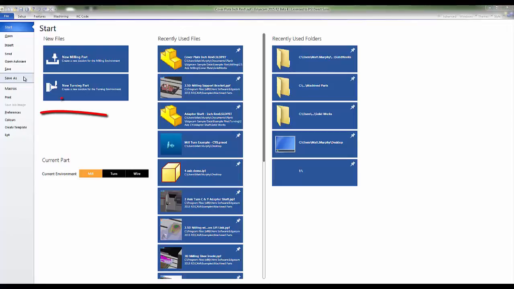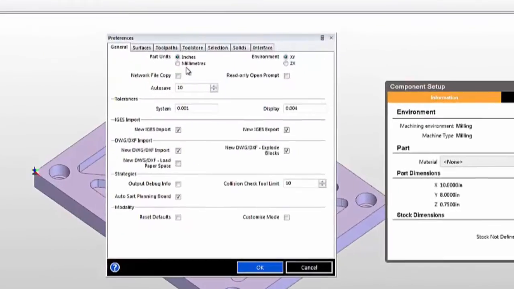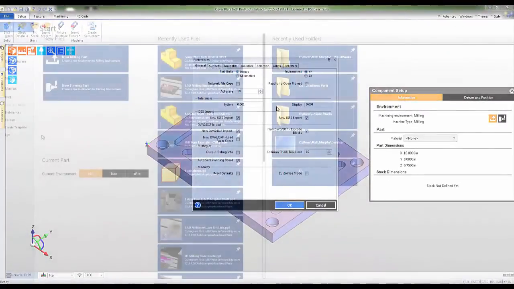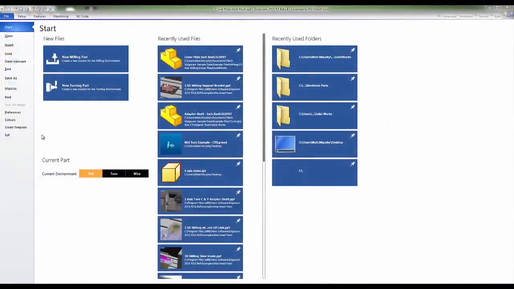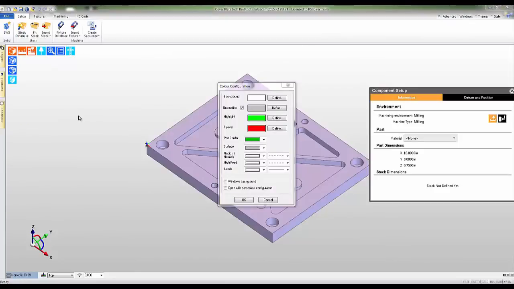A Preferences button allows us to have control over elements such as part units, environment, or system and display tolerances. A button is available to define the color scheme of the Edgecam environment so that the user can easily customize the Edgecam experience to suit their needs.